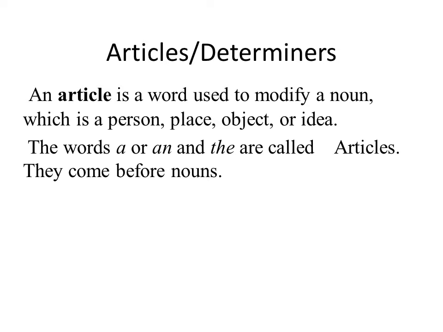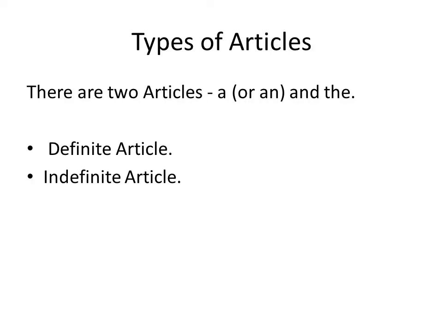There are two types of English articles. In English grammar, the division of the article can be classified in two categories. The first type is known as the definite article, and the second category is known as the indefinite article.